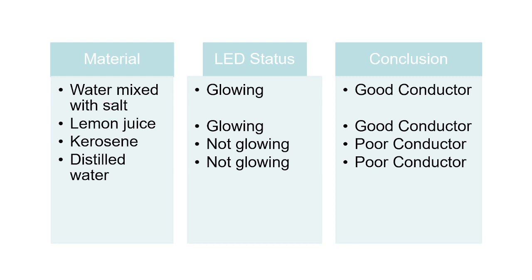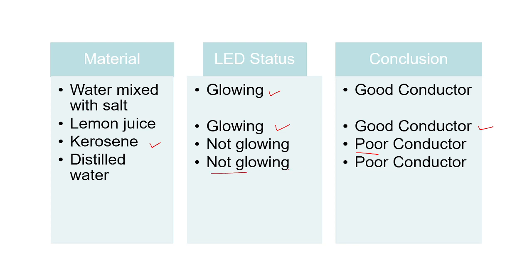So water mixed with salt, we have noted the LED was glowing, so it is a good conductor. Lemon juice, the LED was glowing, so again a good conductor, a good conducting liquid. Kerosene, on the other hand, the LED was not glowing, so it becomes a poor conductor. Distilled water does not conduct electricity. That means the LED was not glowing, so it is a poor conductor.